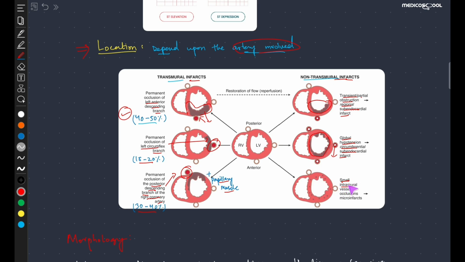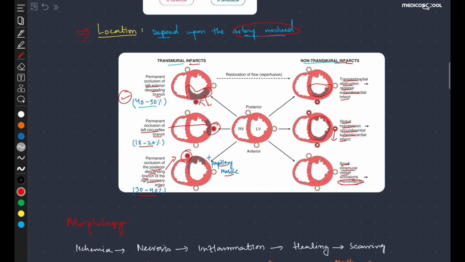And the third one is the microscopic infarcts, mostly due to the small intramural vessel occlusions, and it will lead to the micro infarcts or the microscopic infarcts. So these are some types of the myocardial infarction on the basis of the location, and it mainly depends upon the artery involved, as we have already discussed.